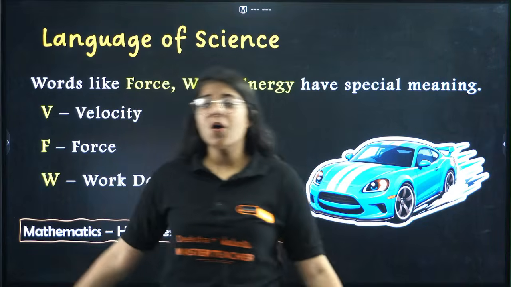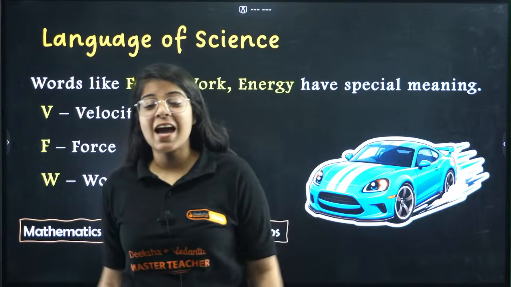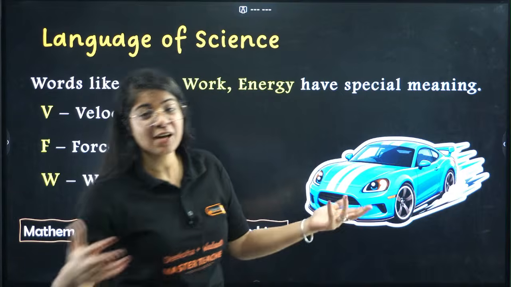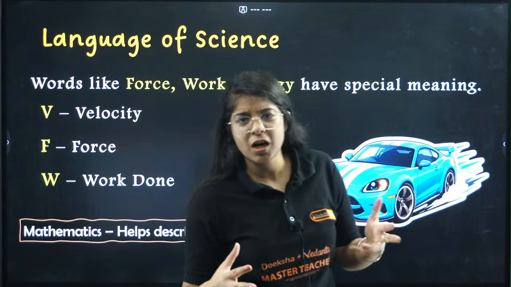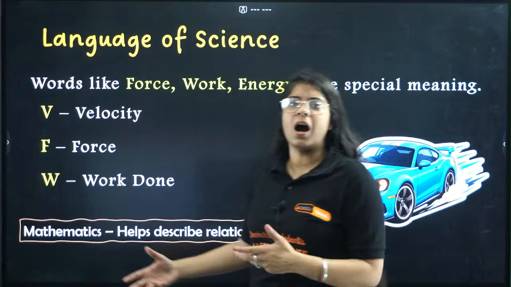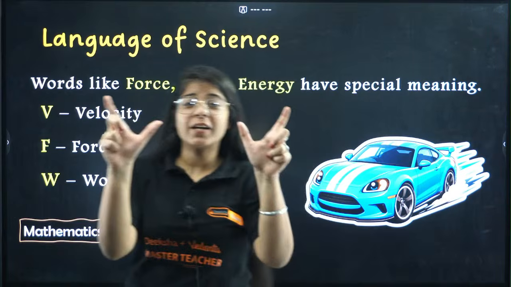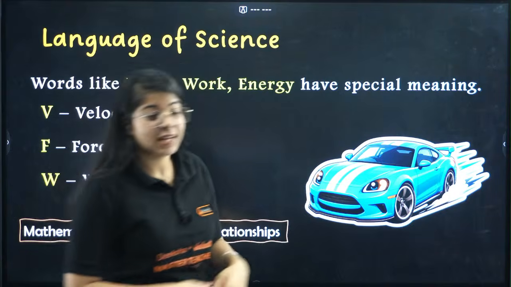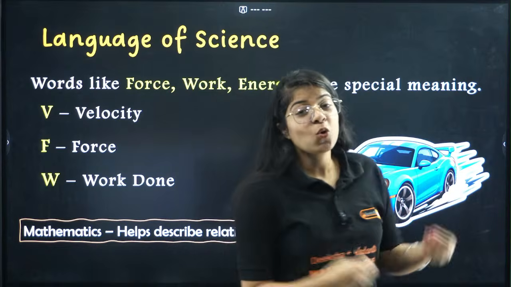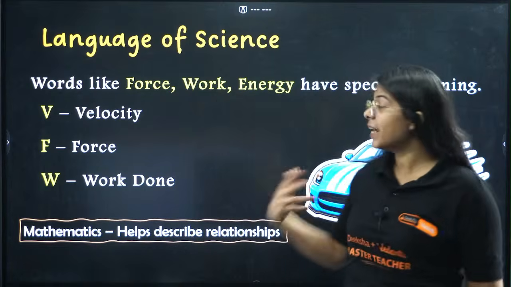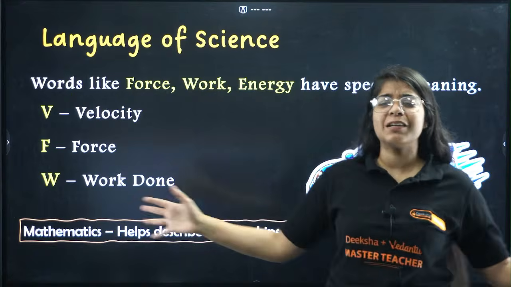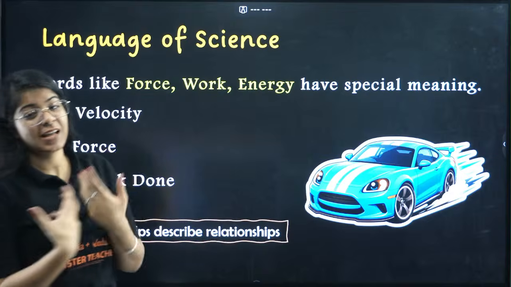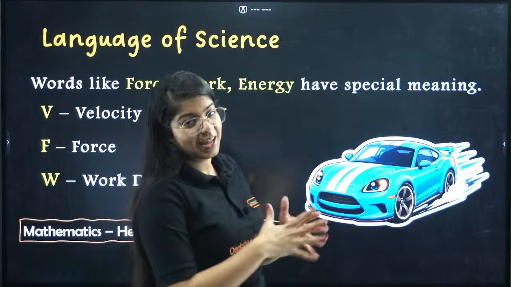So all the different phases of science have different definitions of power. We say force. How much force do you think I should apply to work hard? So force and work have very different meanings in our general conversation. But in science, in physics, in chemistry, in biology, those words have very different meanings, right? Energy has a completely different meaning in science, right? So science has its own language, just like all of us have our own native languages, correct?